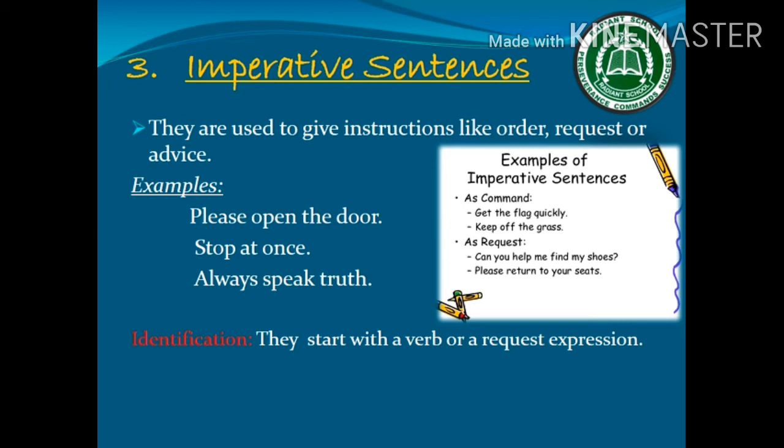The third kind of sentence is imperative sentences. They are used to give instructions like order, request, or advice. For example, please open the door. Stop at once. Always speak truth. Now here, please open the door expresses a request, where a request word is used as please. Stop at once expresses an order. Always speak truth is an advice. So an identification tip for this kind of sentences is that they start with a verb or a request expression.